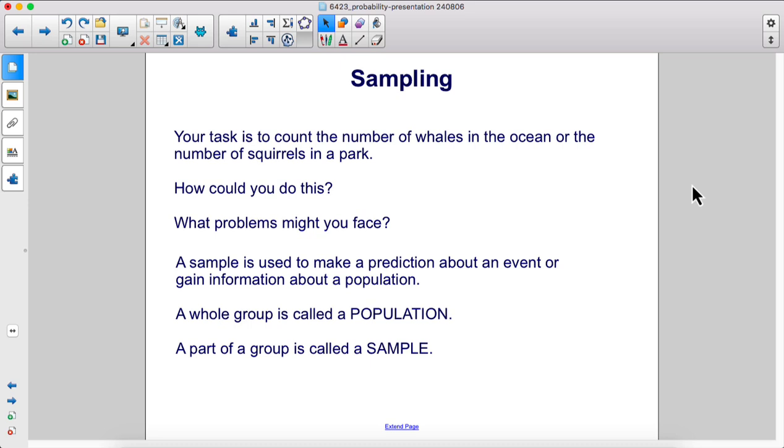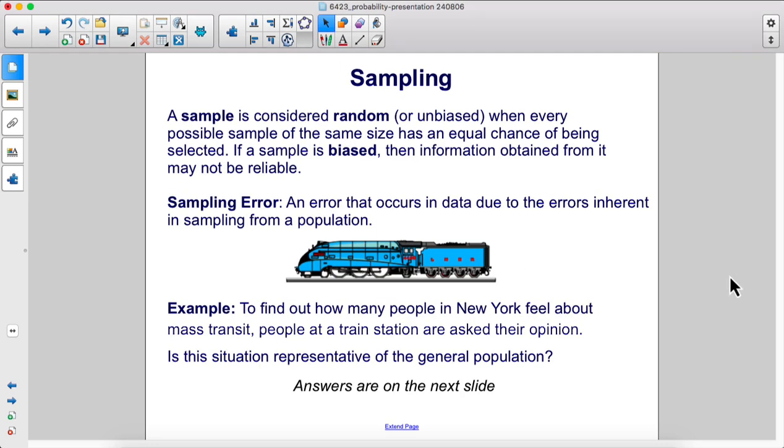A sample is used to make a prediction about an event or gain information about a population. A whole group is called a population. A part of a group is called a sample. A sample is considered random or unbiased when every possible sample of the same size has an equal chance of being selected. If a sample is biased, then information obtained from it may not be reliable.